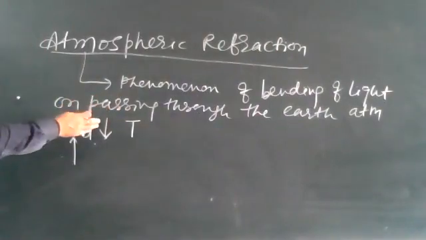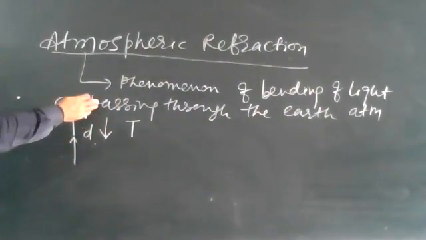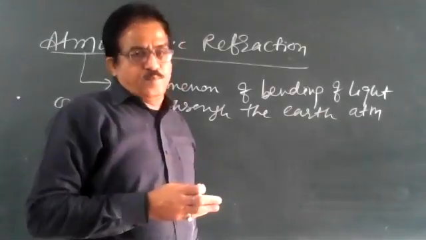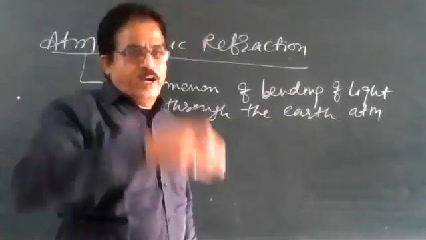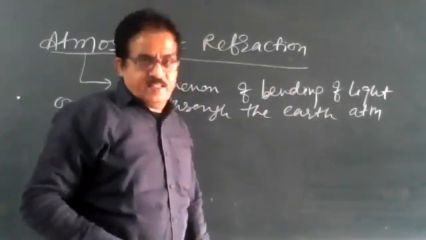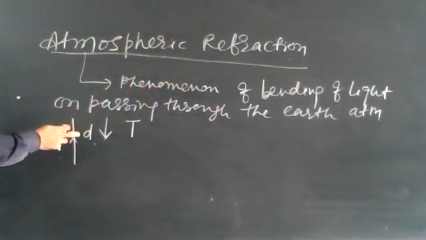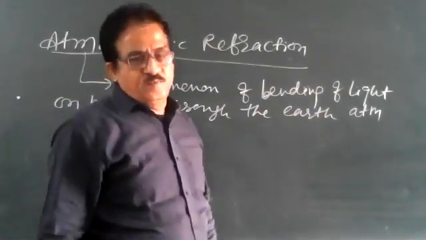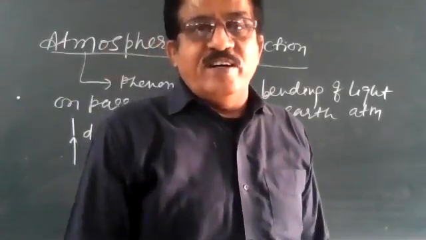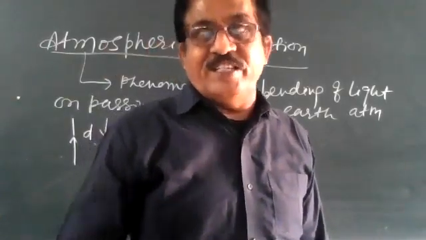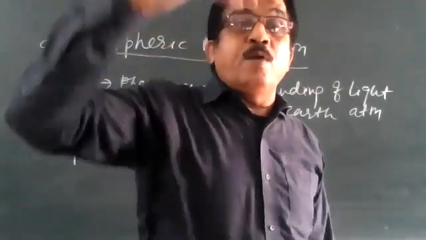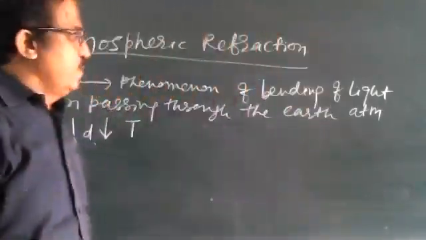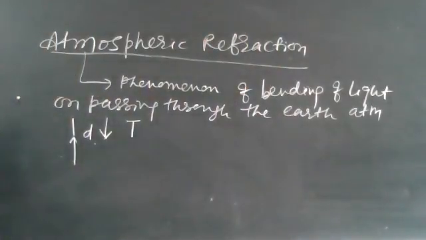So my dear children, it suffers multiple refractions before reaching the earth. This is called atmospheric refraction. As the ray comes down, every time it strikes a particle, it will bend towards the normal. That is called atmospheric refraction.